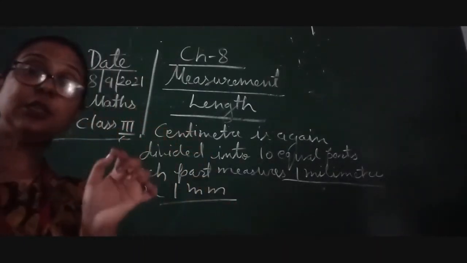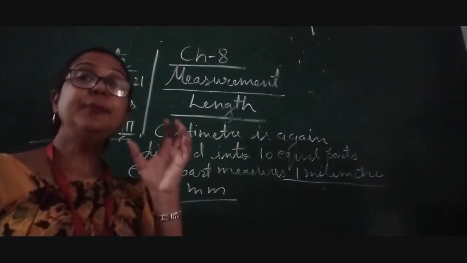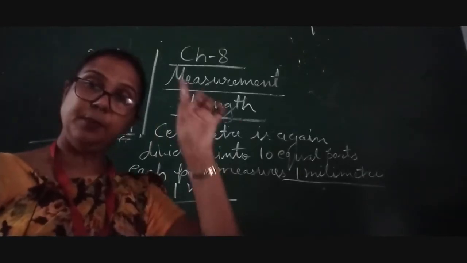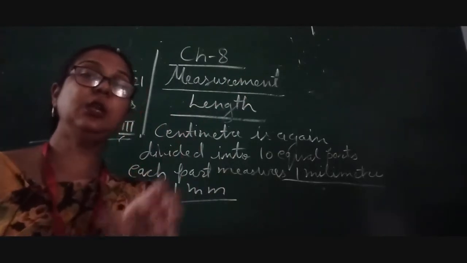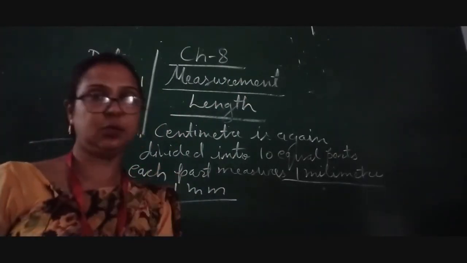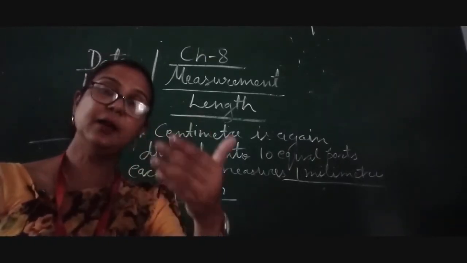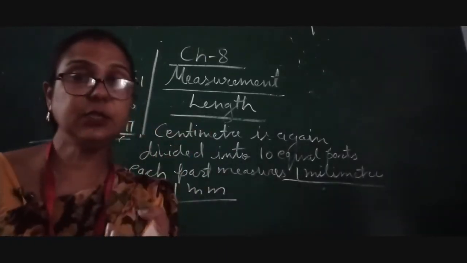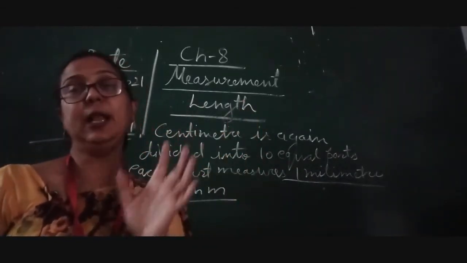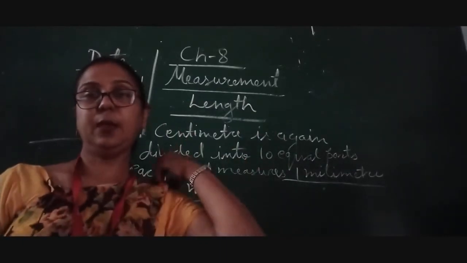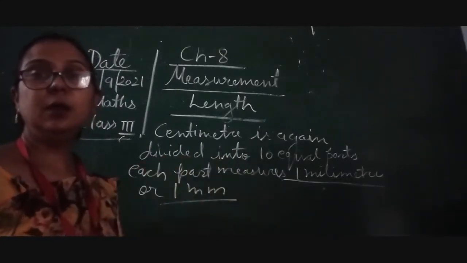So the centimeter also can be divided into 10 equal parts, and that is called millimeter. Okay, meter, centimeter and millimeter. The smallest unit of the measurement is the millimeter. Okay, and after that we move to higher than millimeter, so this is centimeter, and we can measure the big thing with the help of the meter. Okay, so children, that is how we can see the hierarchy of the length.